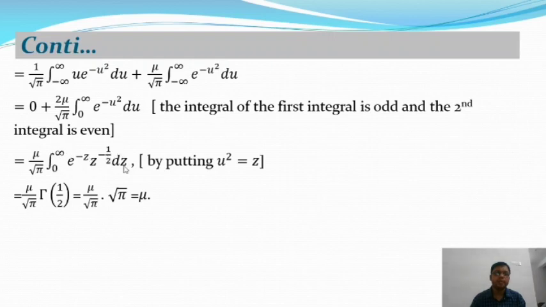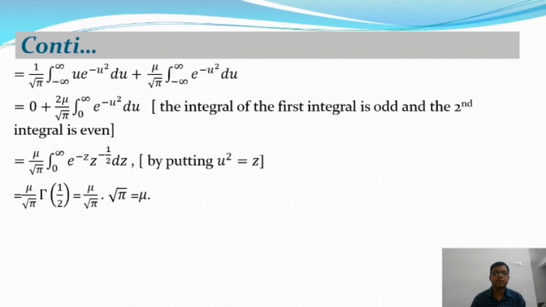And you know, this is the gamma function, and it is actually gamma of half, and gamma of half is equal to root pi. So after cancelling the term root pi, we will get mu. That means the mean of a normal distribution will give mu.